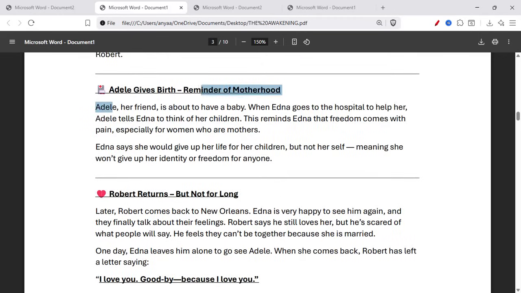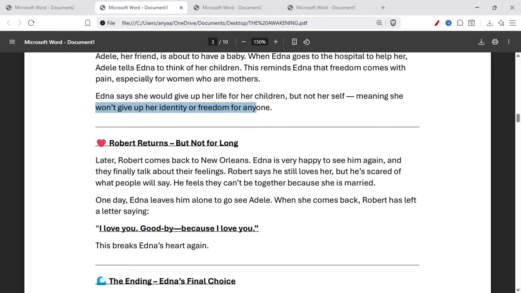Adele gives birth, a reminder of motherhood. Adele, her friend, is about to have a baby. When Edna goes to help her, Adele tells Edna to think of her children. This reminds Edna that freedom comes with pain, especially for women who are mothers. Edna says she would give up her life for her children but not herself, meaning she won't give up her identity or freedom for anyone.